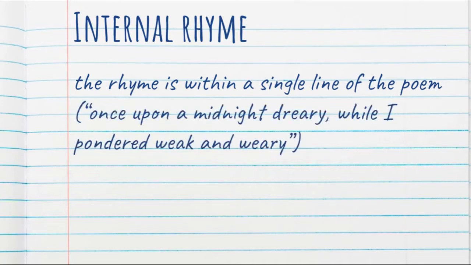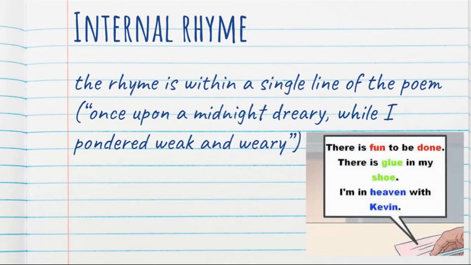Once upon a midnight dreary, while I pondered, weak and weary. So this would be one line, and dreary and weary would rhyme here. I will show you another example as well. There is fun to be done. There is glue in my shoe, and I'm in heaven with Kevin. Those are all internal rhymes because they're part of the same line.